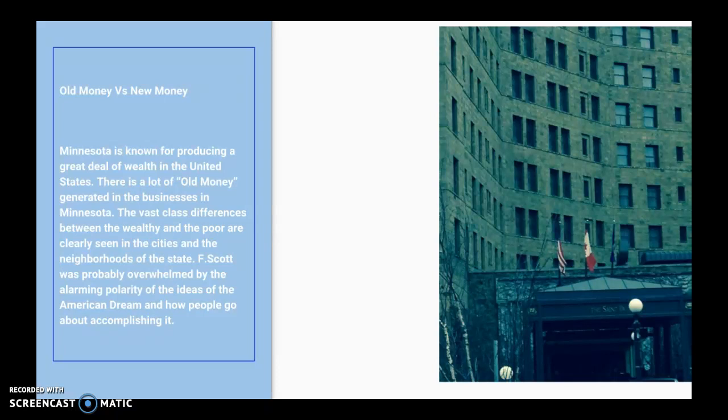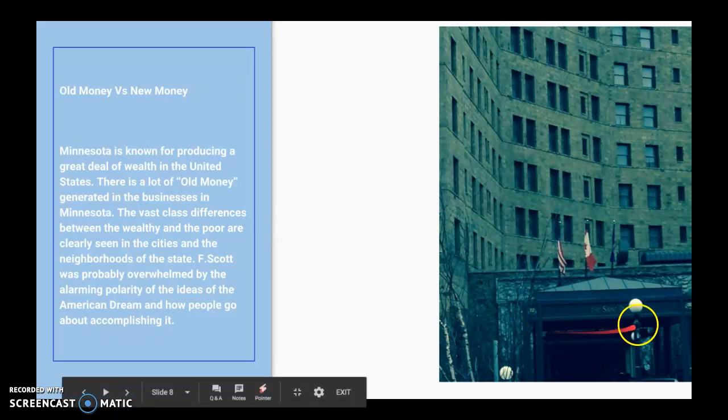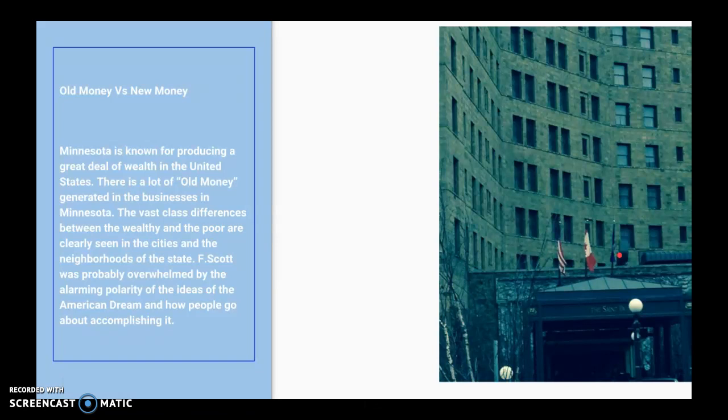F. Scott was probably overwhelmed by the alarming polarity of the ideas of the American dream and how people go about accomplishing it. So this is the St. Paul Hotel. It looks a lot like the Plaza in New York. It's huge, it's extremely expensive, and F. Scott Fitzgerald's statue stands in front of this hotel.